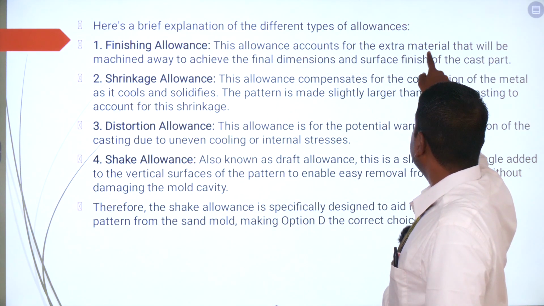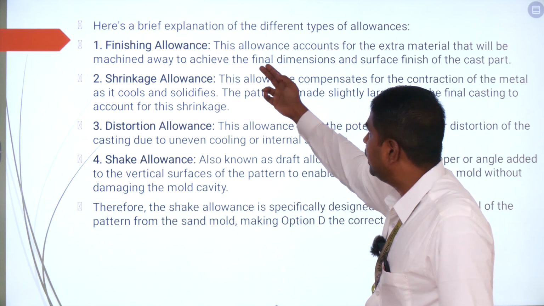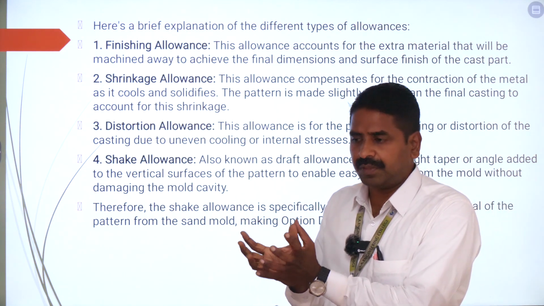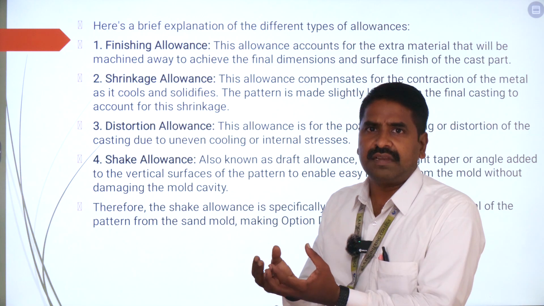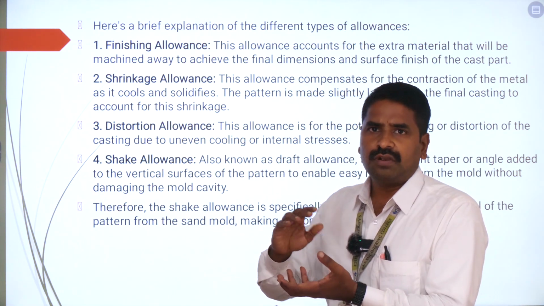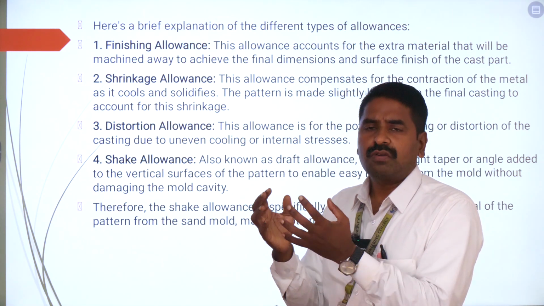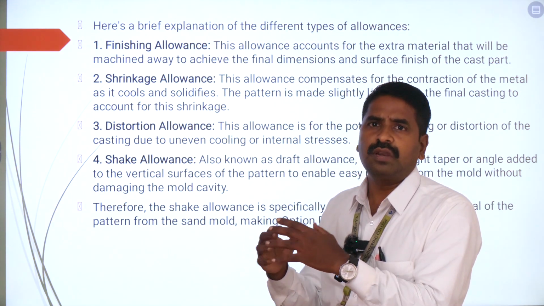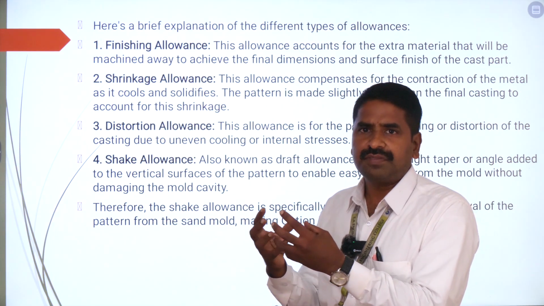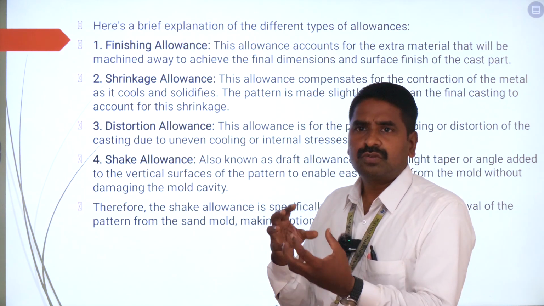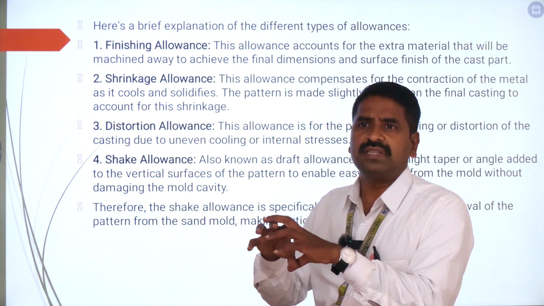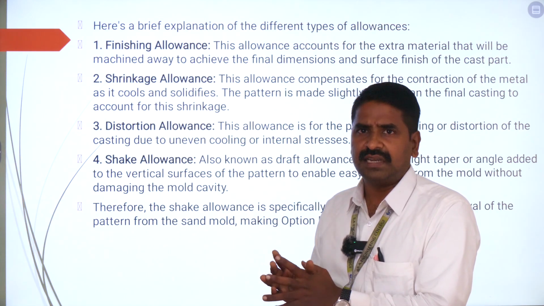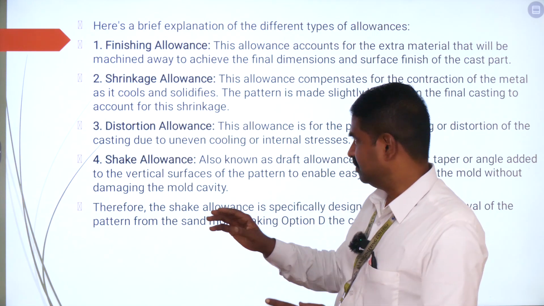This allowance accounts for the extra material that will be machined away to achieve the final dimensions. So after fabricating the exact shape of the product, some of the molten material will be extruding outside. So to avoid that, we are going to give a finishing allowance so that the extra material which is going to protrude outside can be removed later using the machining process. Such type of allowance which will be provided additionally for the molten metal to come out, so that it can be projected outside and will remain as a projection, is going to be called your finishing allowance.